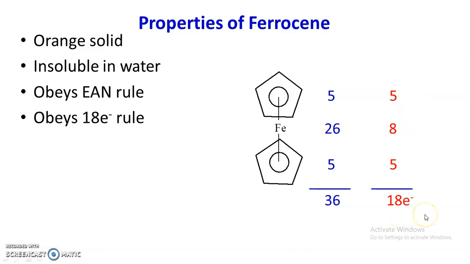So it obeys the 18 electron rule also. The most important thing is that ferrocene obeys the effective atomic number rule as well as the 18 electron rule.